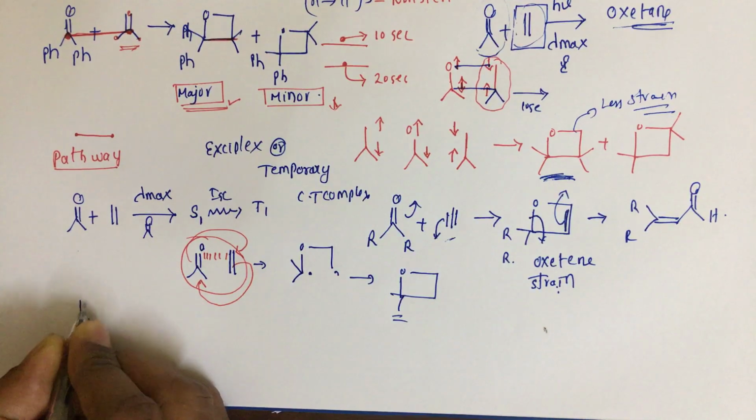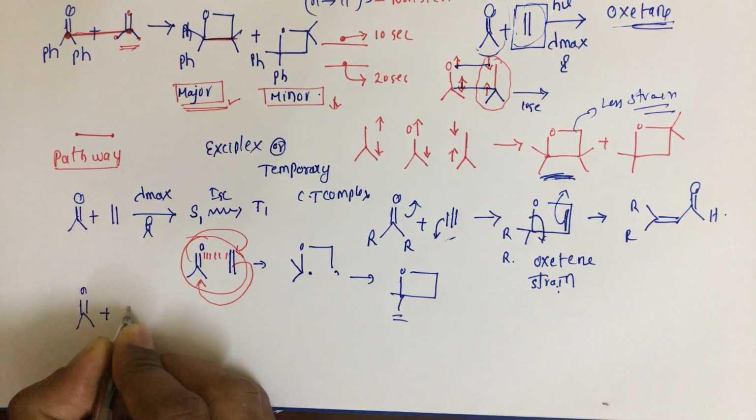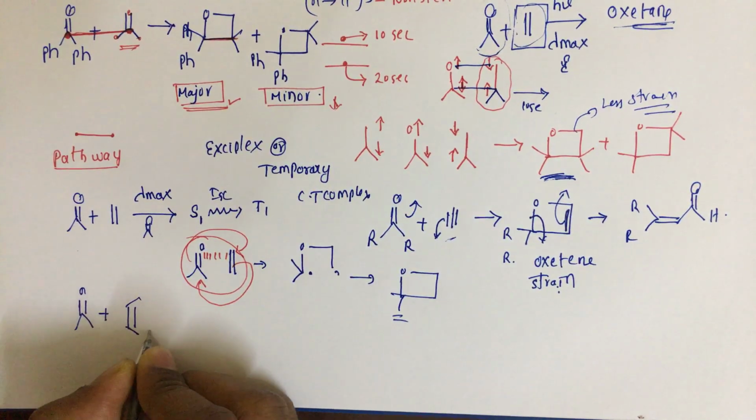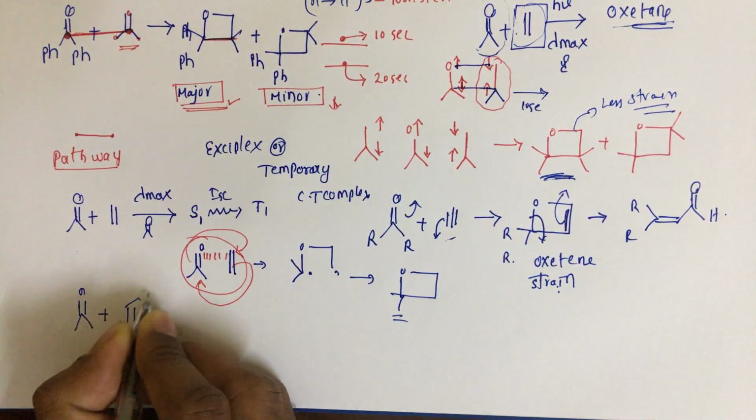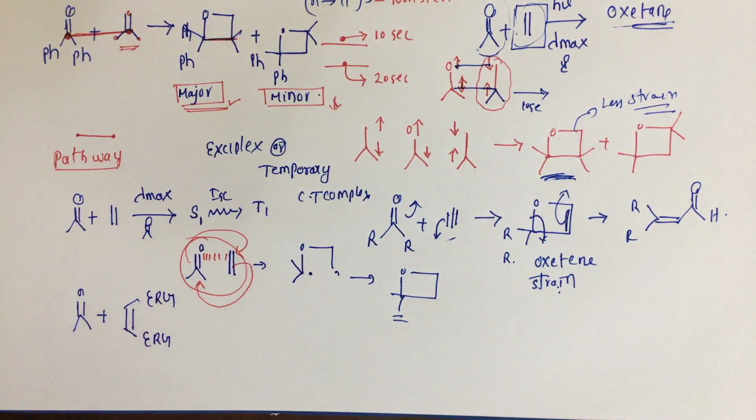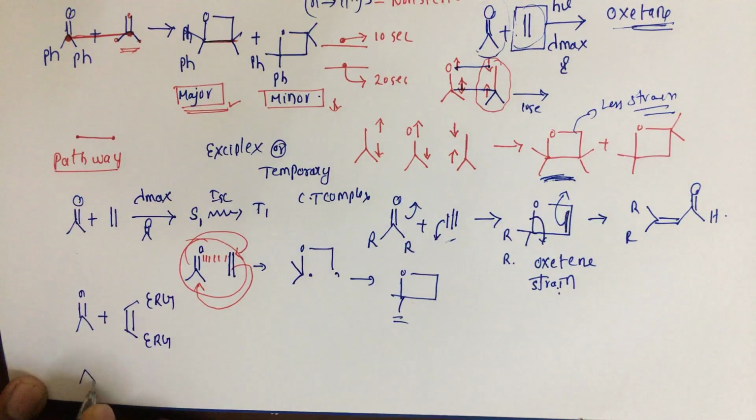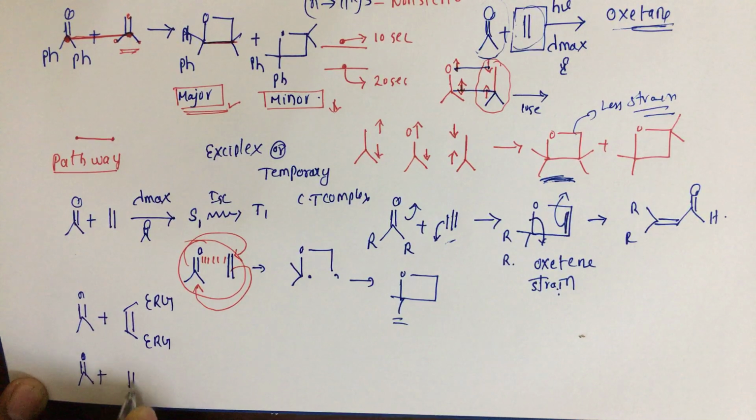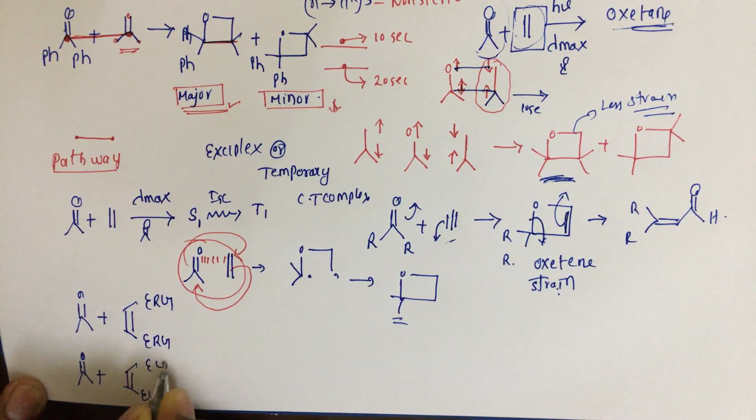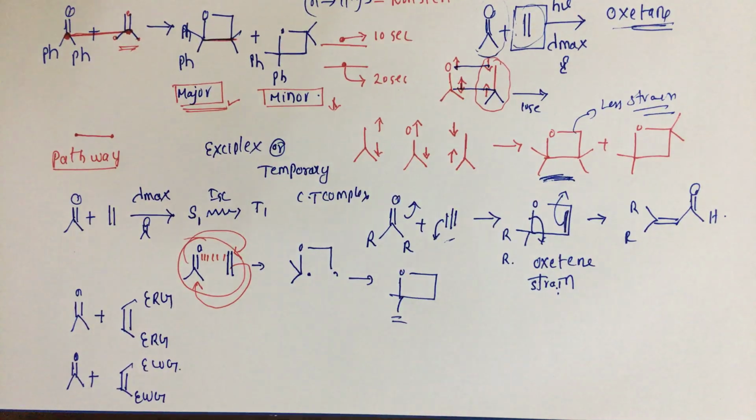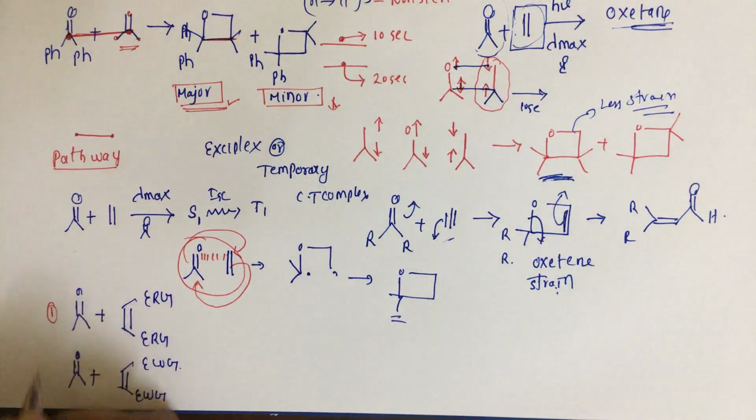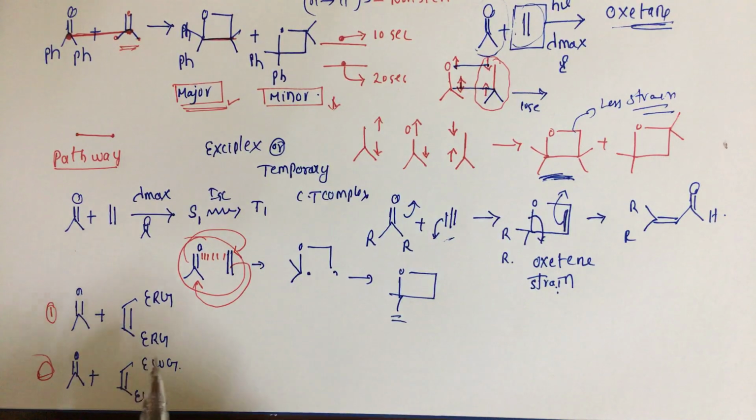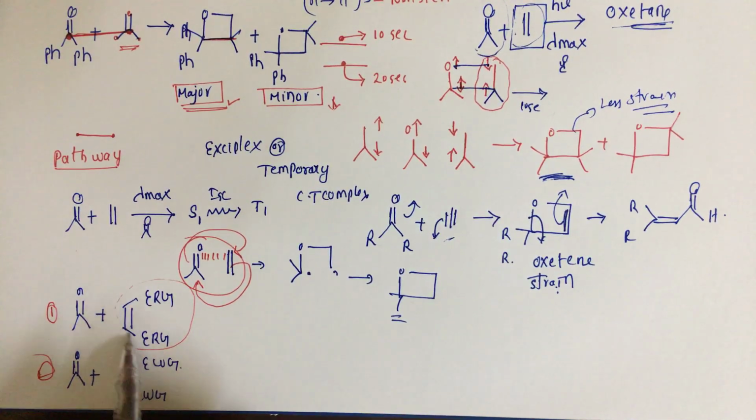We can have a carbonyl compound plus an olefin which is having an electron releasing group. This is one possibility. Another possibility is a carbonyl compound and an olefin which is having electron withdrawing groups. In the first case, the olefin is electron rich. In the second case, the olefin is electron deficient.